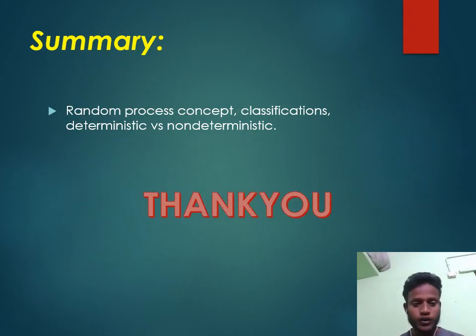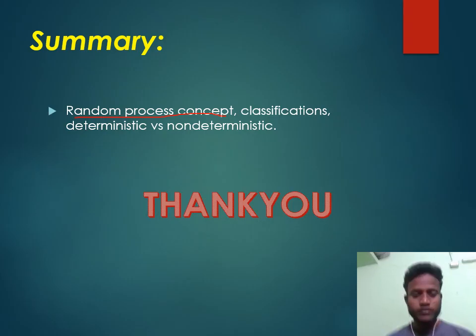Summary: what we talked about in this lecture is random process. What is a random process? The random process is a group of random variables at specific times. And classification of random process: the continuous random signal, discrete random signal, continuous random sequence, discrete random sequence. These are the classifications of the random process.